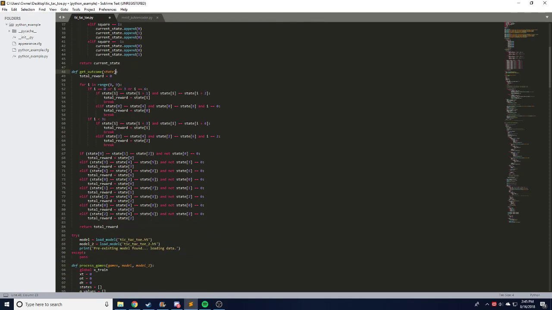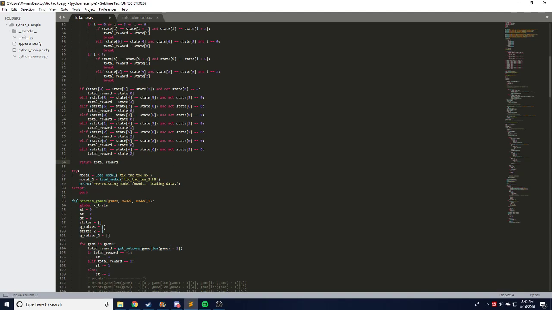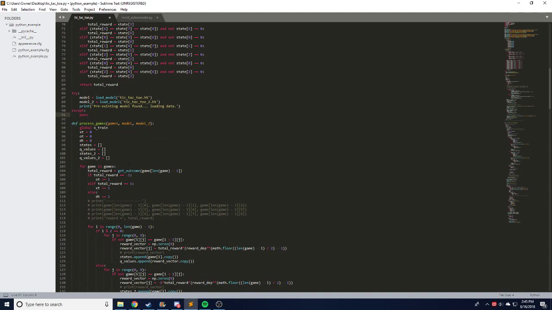This is just a convenient way of getting the outcome. This part is not necessary. I just haven't deleted that yet. This part, however, is the function that's used to determine what the end state of the game is if the game is ended. If the game has not ended, we just return a 0. And I'll get into why that's important in a bit, and then we return that. And then we have a section that loads the models.